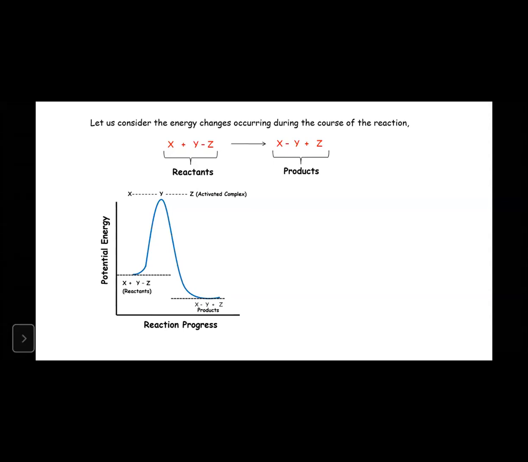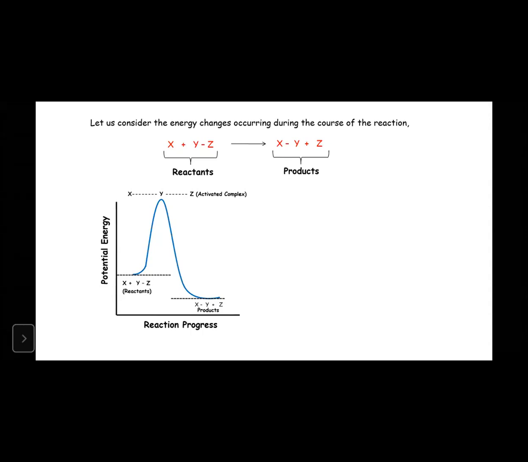Just imagine the bonds are elongated here. The bond to the leaving group is breaking and the incoming group is getting attached. Which means when X approaches YZ, it forms a bond with Y, and at the same time the YZ bond will be broken.